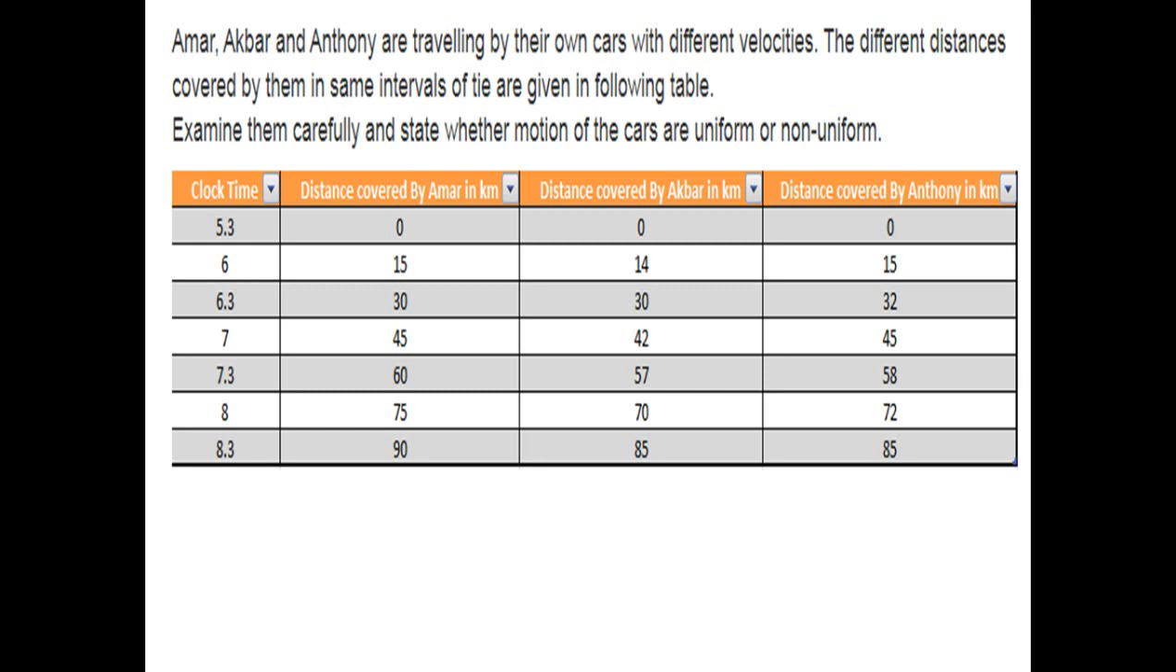You will see in a block it is written: if an object covers unequal distances in equal time intervals, it is said to be moving with non-uniform speed. So unequal distance in equal intervals of time, as covered by Akbar and Anthony, is non-uniform speed. For example, the motion of a vehicle being driven through heavy traffic. We usually experience this in heavy traffic, where the time is fixed.